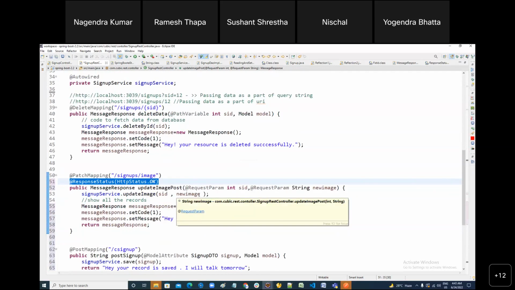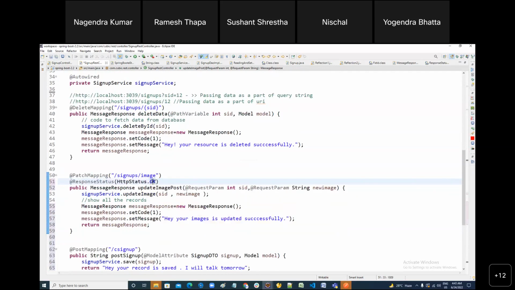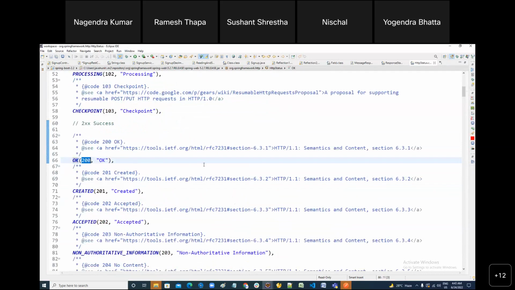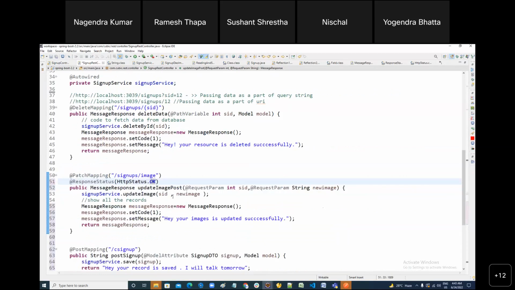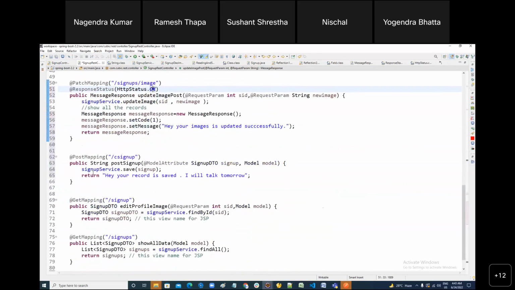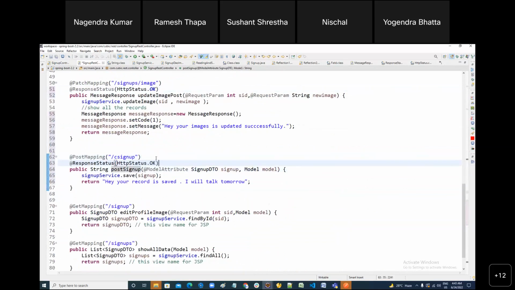So you should always send the proper status code. OK means 200. And when you are creating something, it should be 201. Normally we use 200 and 201. Remember it. I am going to use 201 for POST, because in the POST mapping you create something, for example sign up. Created.